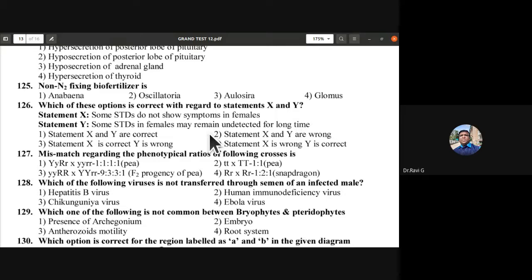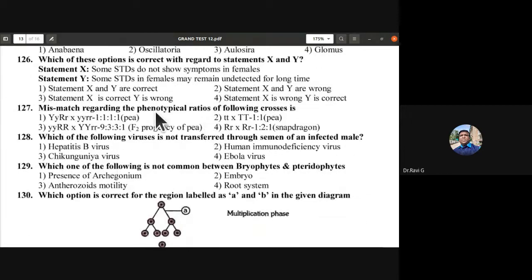127th, the mismatch regarding the phenotypical ratios of the following crosses is, so YyRr into yyrr. So this is a test cross, isn't it? So 1:1:1:1, this is the correct one. Small t into capital T is not going to be 1:1. So this one is the wrong option. The mismatch regarding the phenotypical ratio is this particular one.